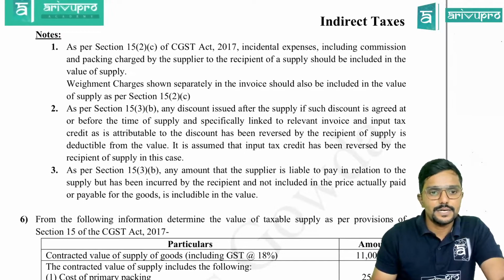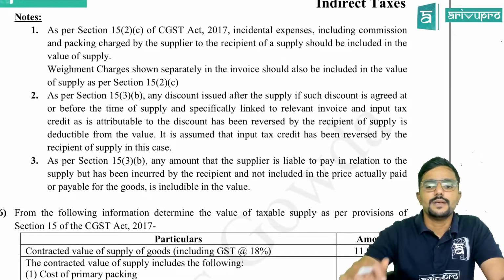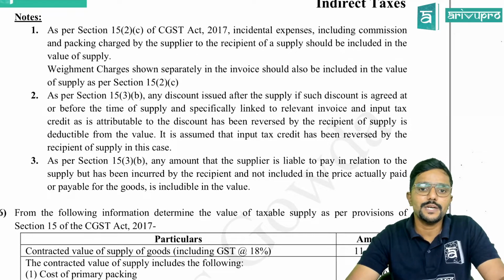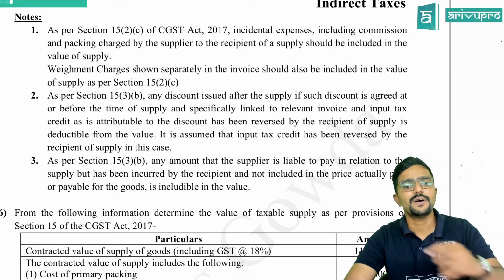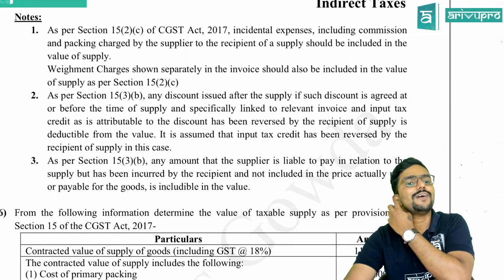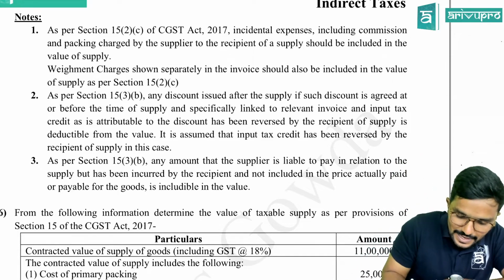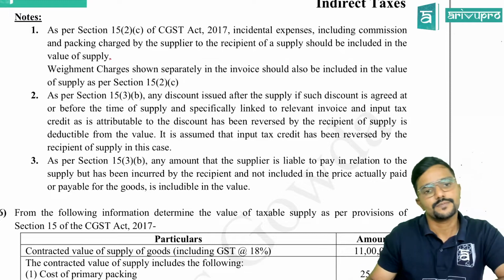Yeah. Let me read this note. As per section 15(2)(c) of CGST Act 2017, incidental expenses including commission and packing charged by the supplier to the recipient of supply should be included in the value of supply. Weighment charges shown separately in the invoice should also be included in the value of supply as per section 15(2)(c). And you can just add a point here for this.